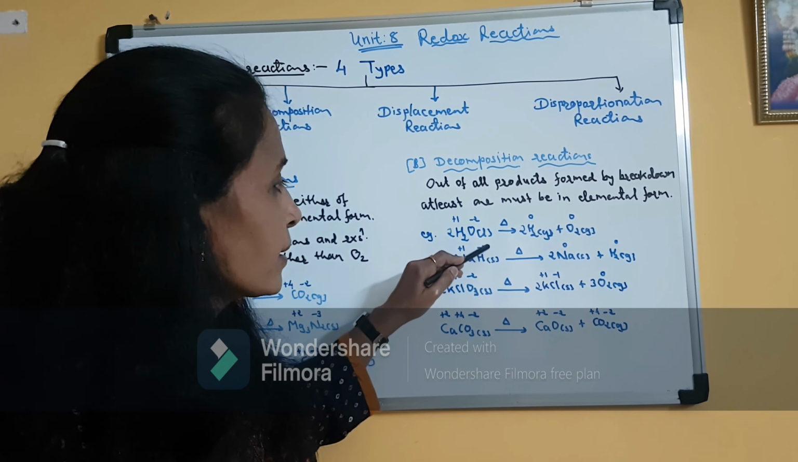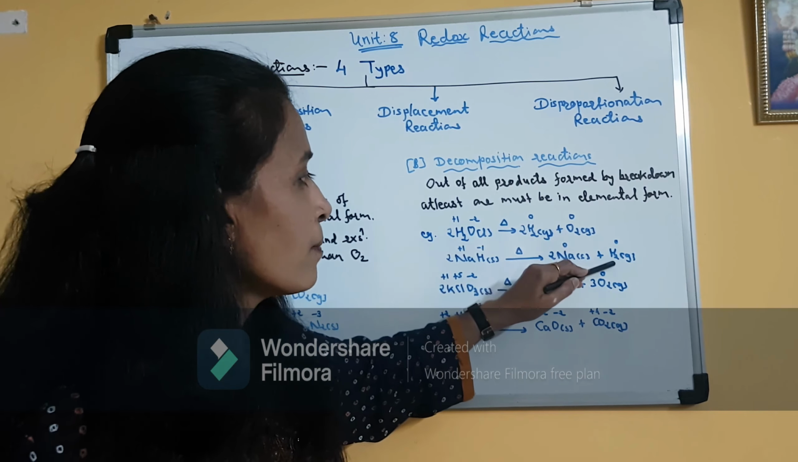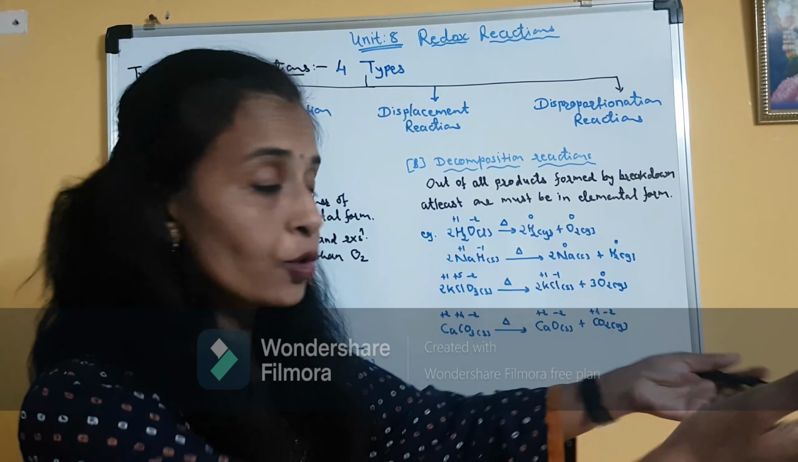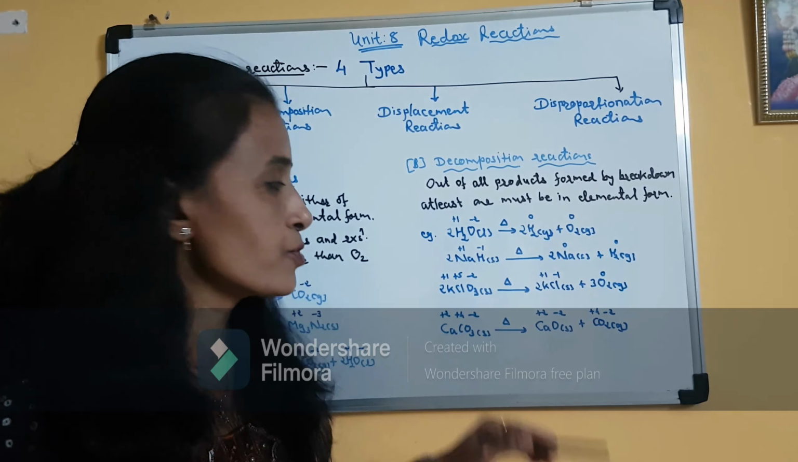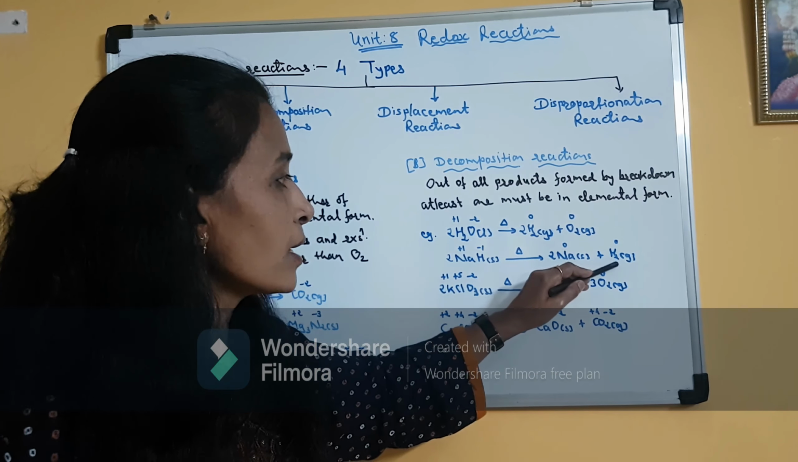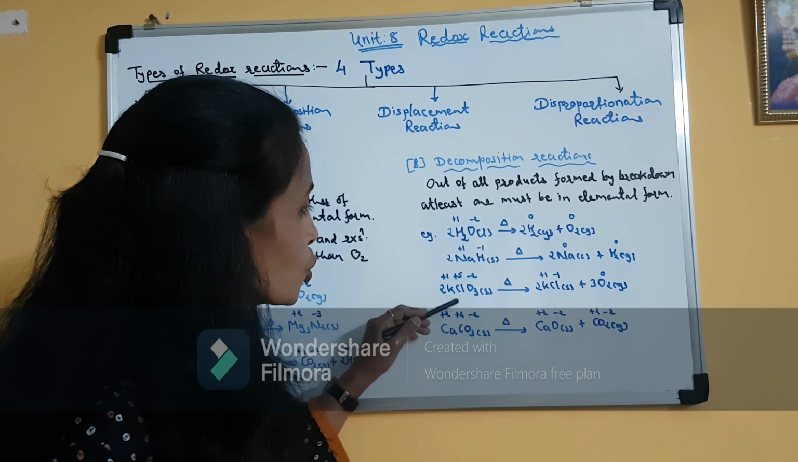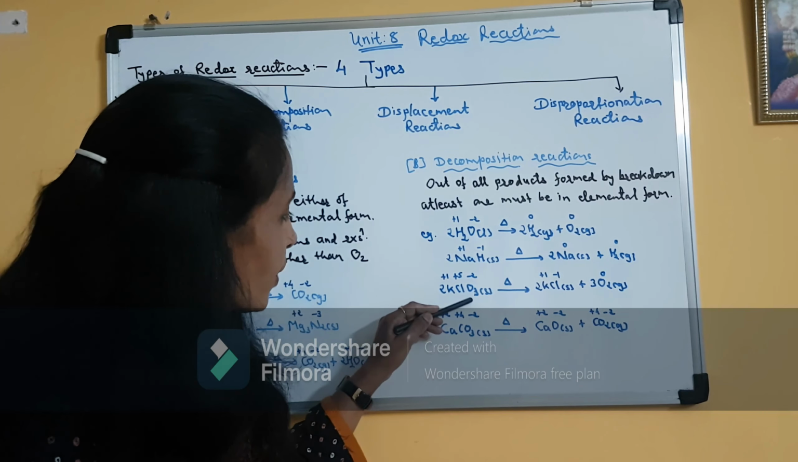Hydrogen in the reactant is in -1 oxidation state, but in the product it is in 0 oxidation state. From -1 to 0 means there is an increase in the positive charge. So here hydrogen is undergoing an oxidation reaction. Clear? Now the third, 2KClO3, potassium chlorate.